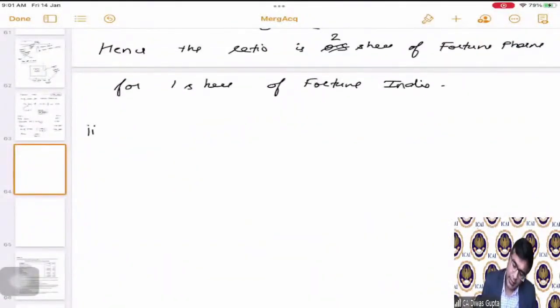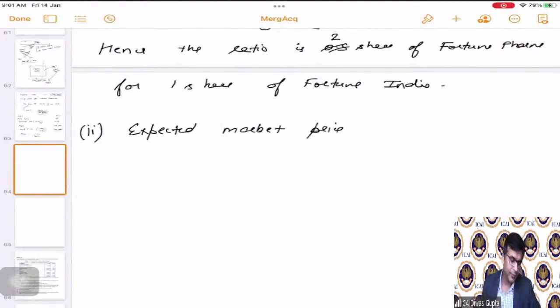So the second part, expected market price of Fortune India, which is FMCG. Correct.